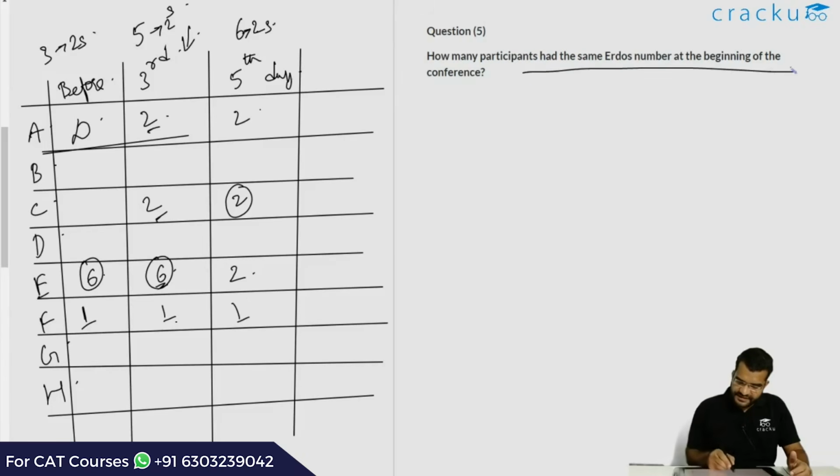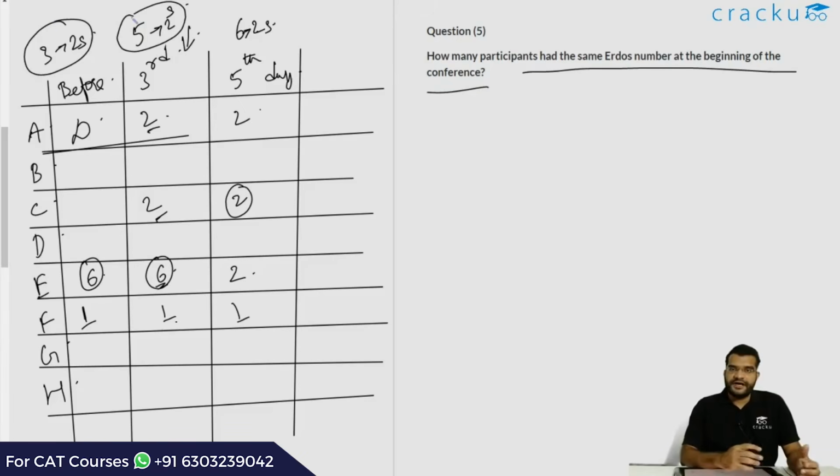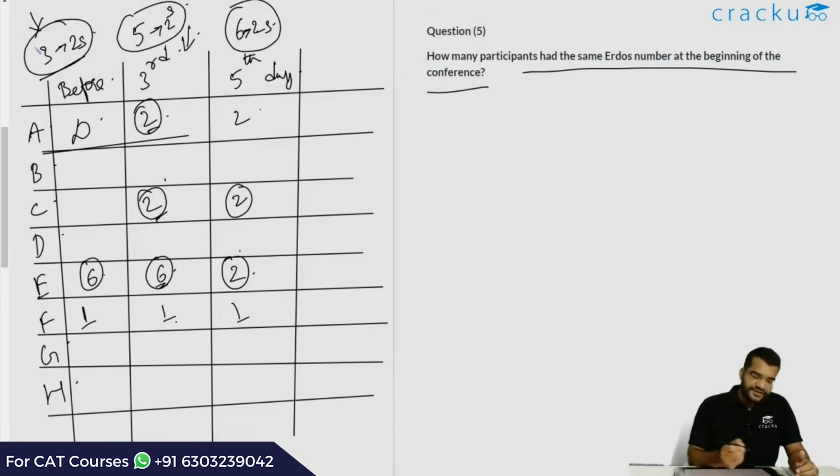How many participants had the same Erdős number at the beginning of the conference? Earlier, as we have discussed, there were 5 people who had an Erdős number of 2 and the others were distinct. Now at the beginning of the conference there were 3 guys. The 2 guys who became 2 after the third day were A and C, and E also had an Erdős number of 2 on the 5th day. So then we had 6 people who had the Erdős number of 2. But if you remember, there were 3 people who had an Erdős number of 2 at the beginning of the conference. They were the only guys who had the same Erdős number. So the correct answer is 3.